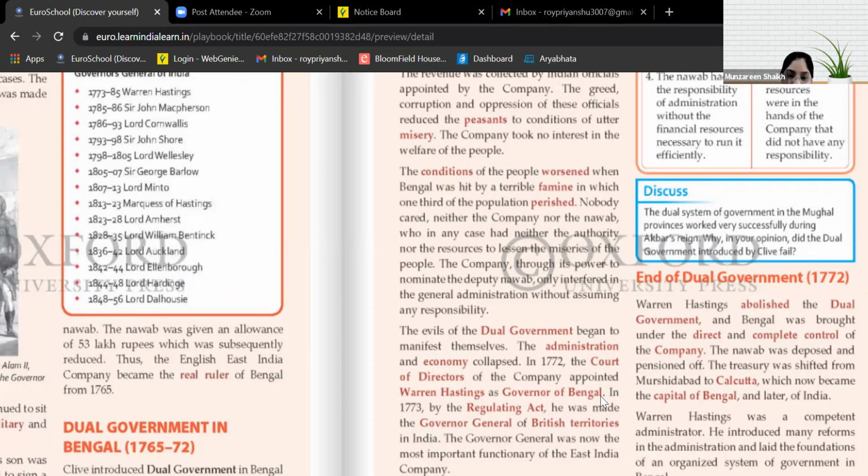Let's see what happens after that. In the year 1773, by the Regulating Act, he was made the Governor General of British territories in India. The Governor General was now the most important functionary of the East India Company.